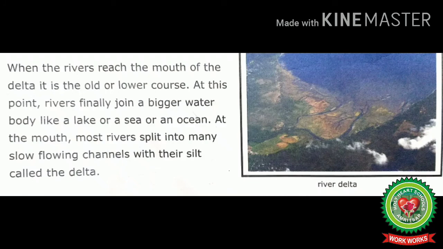When the rivers reach the mouth, it is the old or lower course. At this point, rivers finally join a big water body like a lake, a sea, or an ocean.